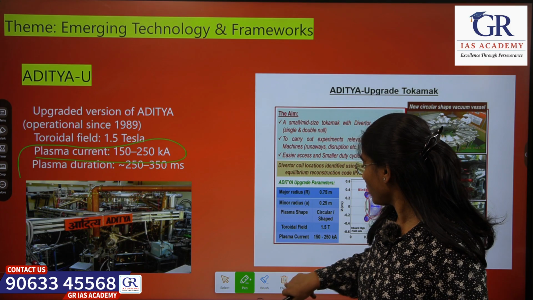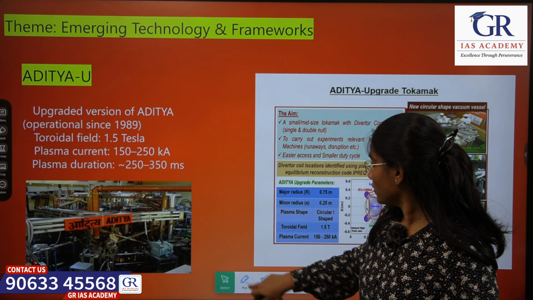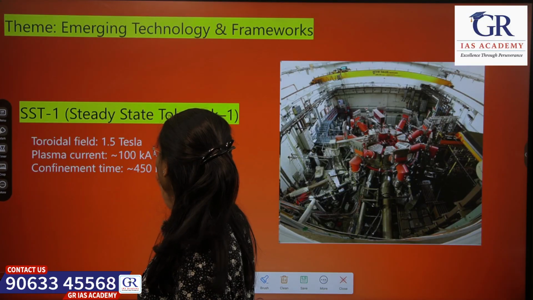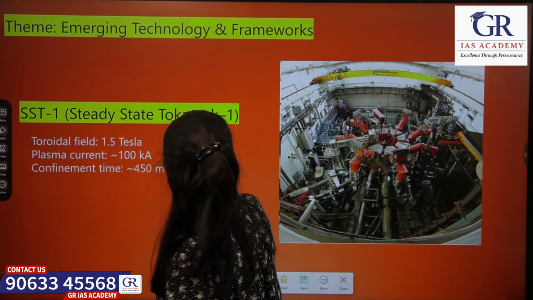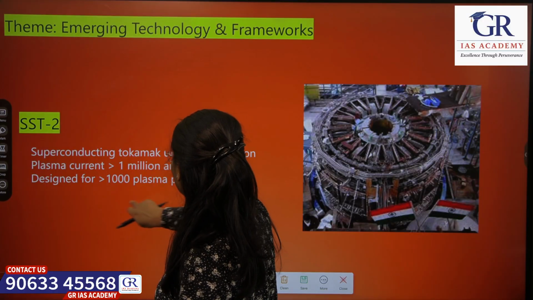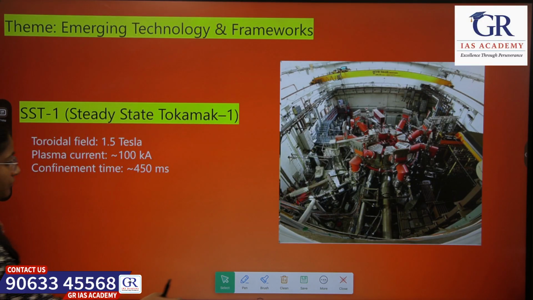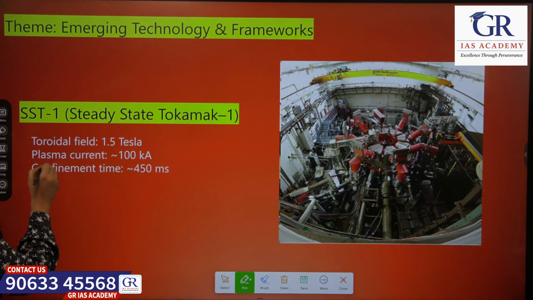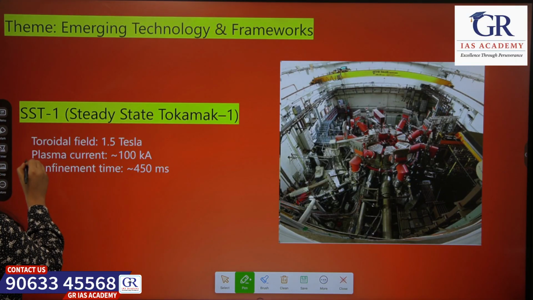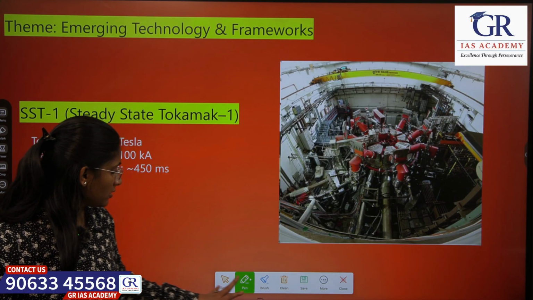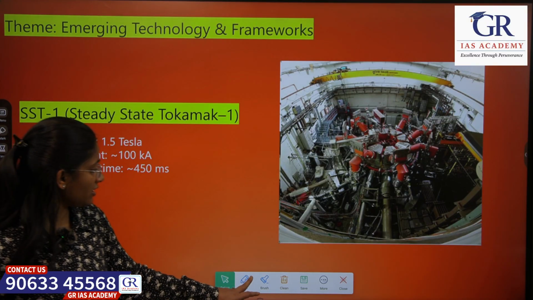The remaining SST1, SST2, SST3 all use steady state tokamaks. SST1 is implemented and uses plasma current of around 100 kiloamperes, whereas SST2 is in the developing stage.